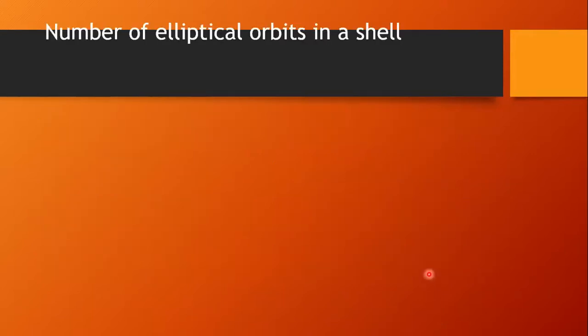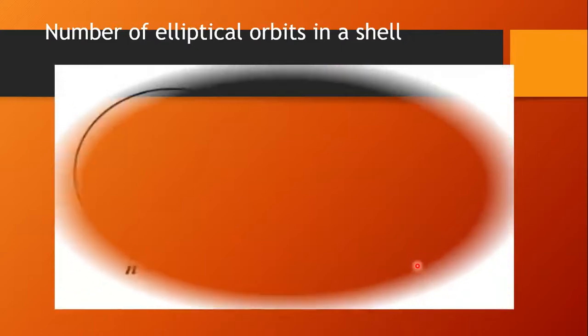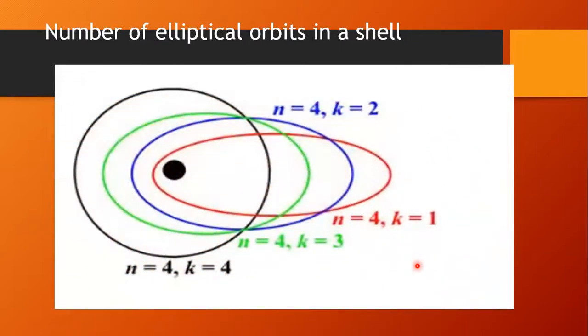Now the number of elliptical orbits in a shell. If you take the diagram of the fourth orbit, that is the N shell, there are 3 elliptical orbits and 1 circular orbit. Here, the red colored ellipse has n value 4, k value 1. The green colored ellipse has n value 4, k value 3.